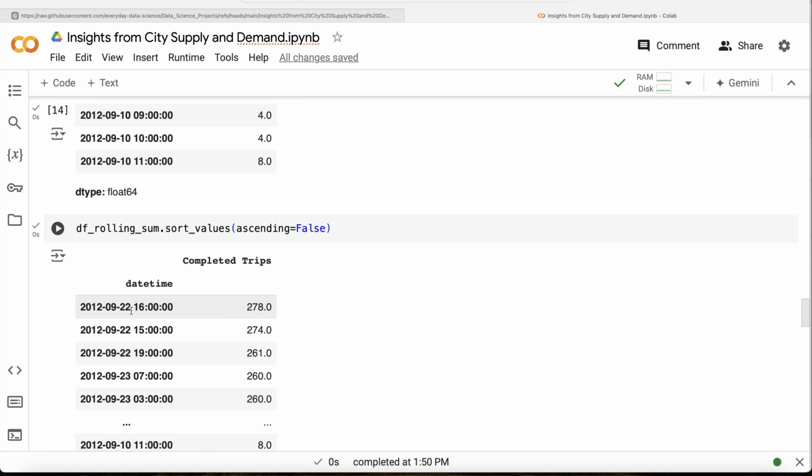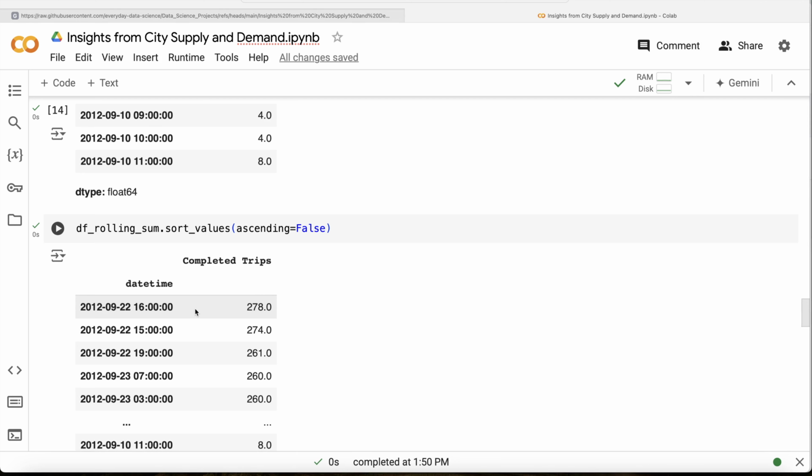So we learned that when it says 4 p.m., it means 4 to 5 p.m., right? So you have an hour. So basically, this ends, so 278 completed trips till 5 p.m. of 22nd September 2012.